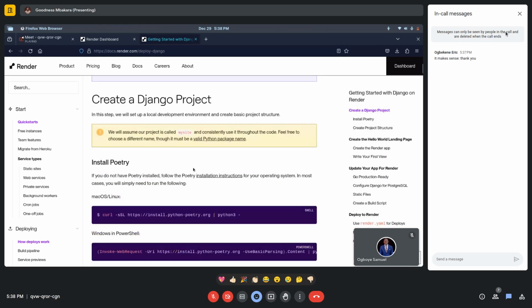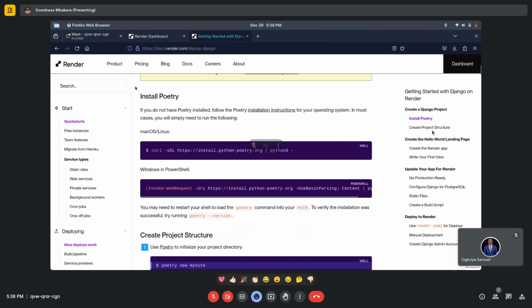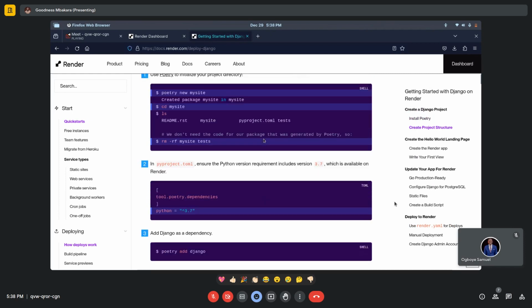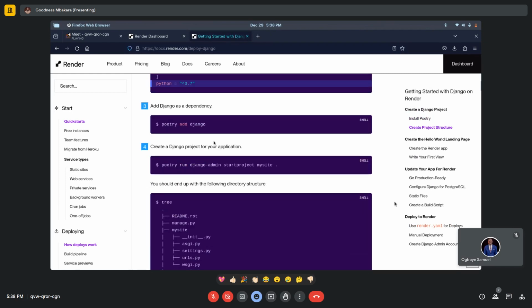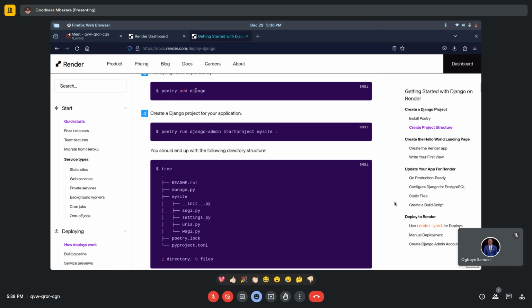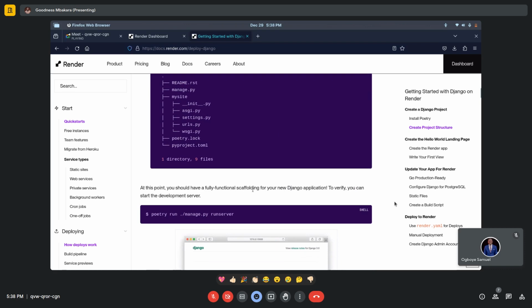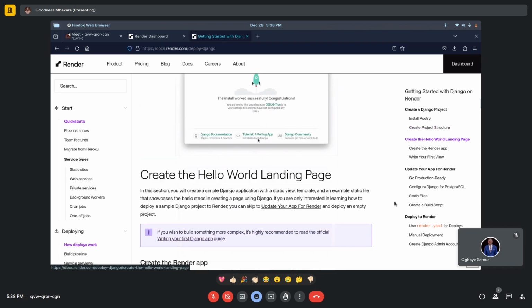So this guide, you can come and read it. The first thing is to install Poetry, which is also like a virtual environment. We already have a virtual environment, so we don't need that. First you install Django, you start the project, and you run your server. It's running.